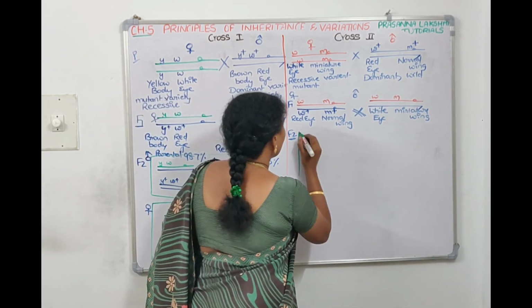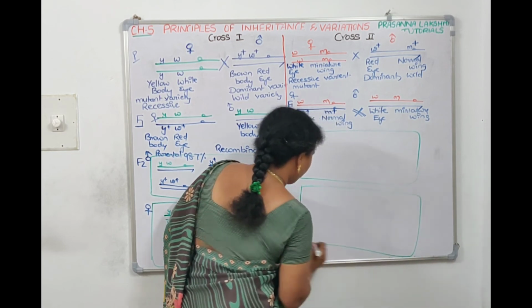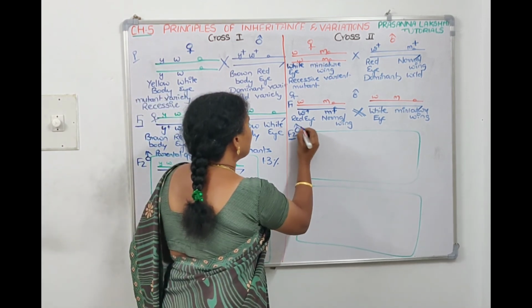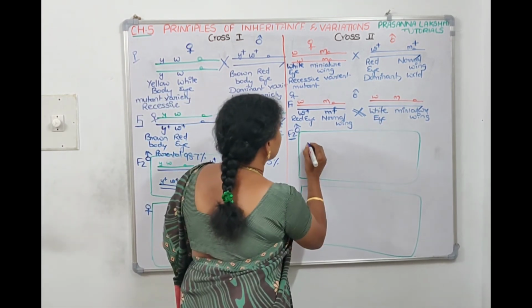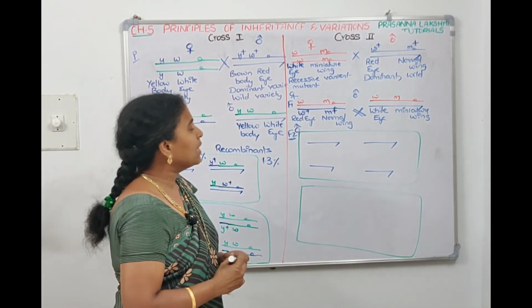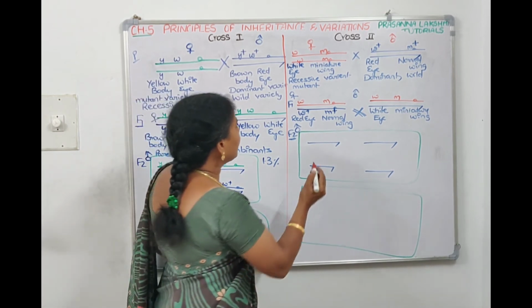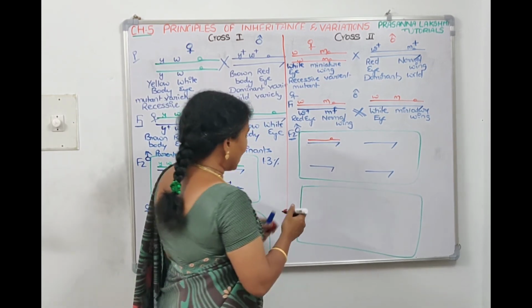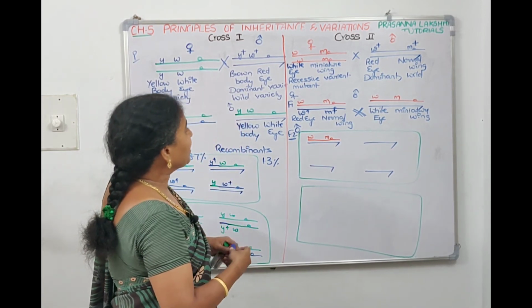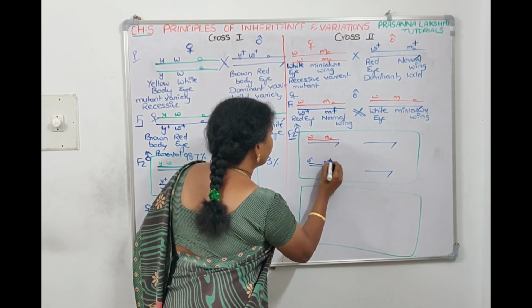In this cross also he got 4 males first, then 4 females. Now all the males will carry the Y chromosome from the father. These 4 are males, I am telling. That means they will carry this Y chromosome from the father. Mendel did not work on the genes present on the Y chromosome, so that's why we are simply drawing the Y chromosome like that. And these 4 boys will get the X chromosome from the mother. So the mother will give this chromosome for one son, with W and M. The mother will give another chromosome, W plus and M plus, to another son.